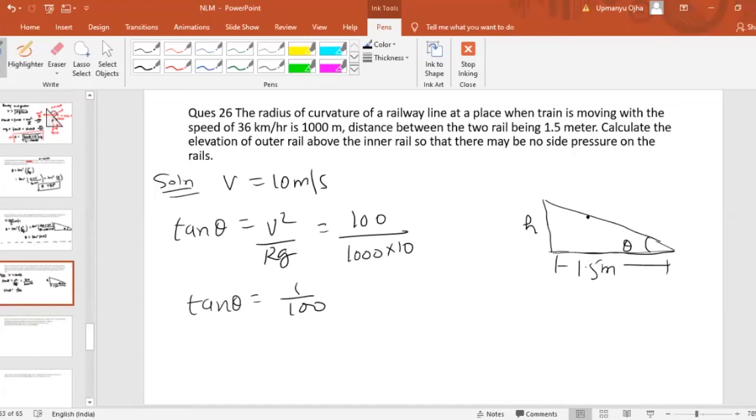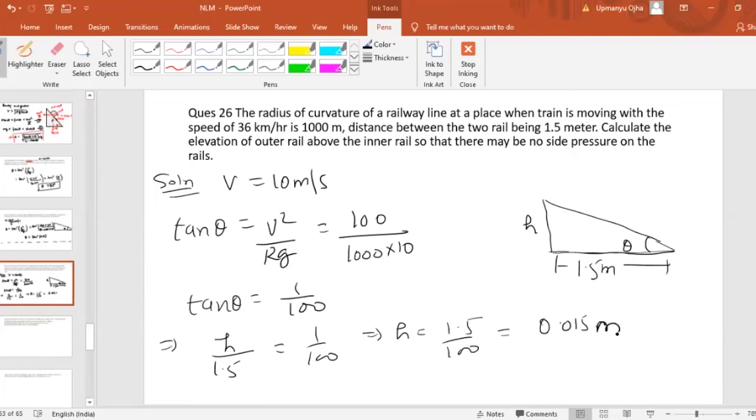So if you look at this triangle, we can say that tan theta must be equal to perpendicular upon base, and base is equal to 1.5. So can we write this as h by 1.5 must be equal to 1 by 100? So h must be equal to 1.5 by 100. That will come as 0.015 meters.